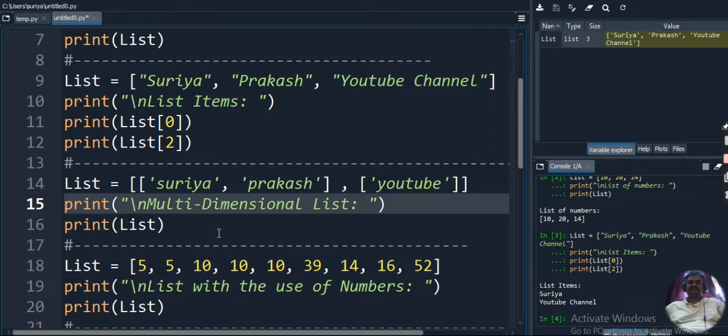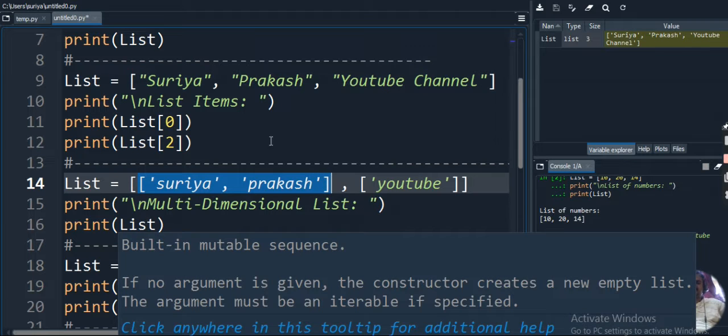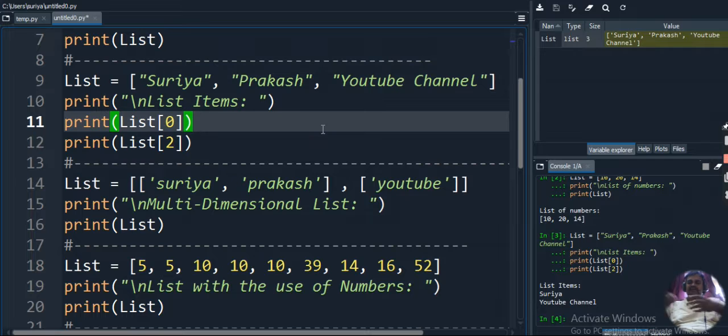So what is meant by nested list? A nested list is a list inside another list. So we are writing a list here. This is a list that will be inside another list. That is a nested list. A list will be kept inside another list. That is the nest.